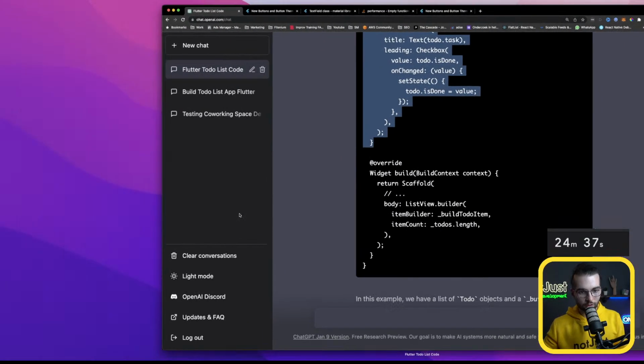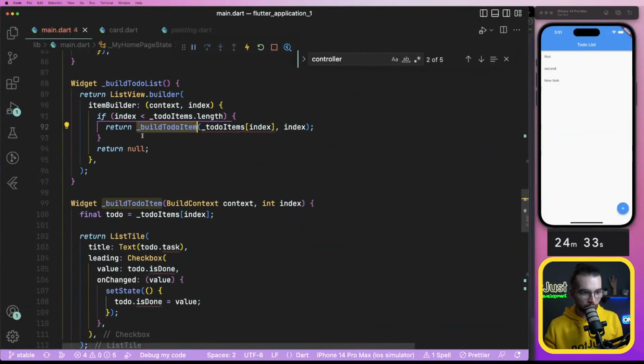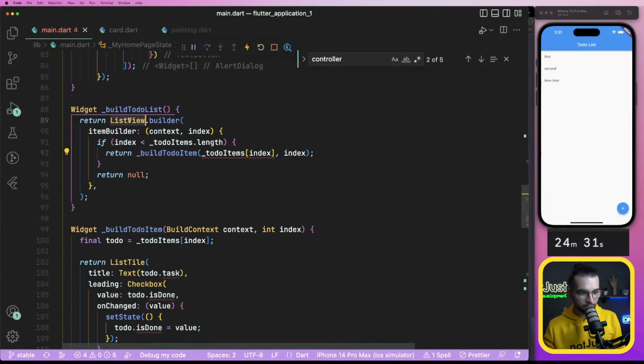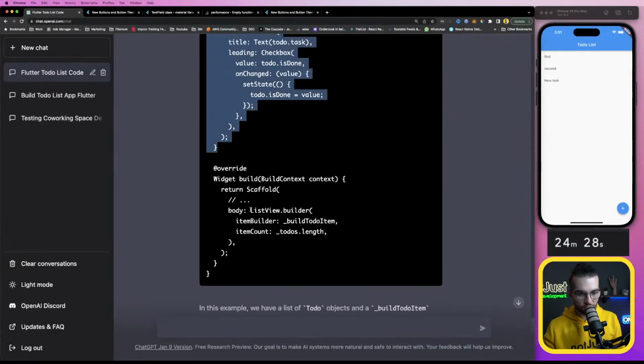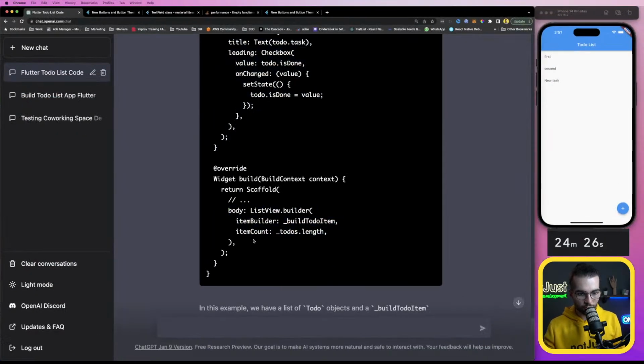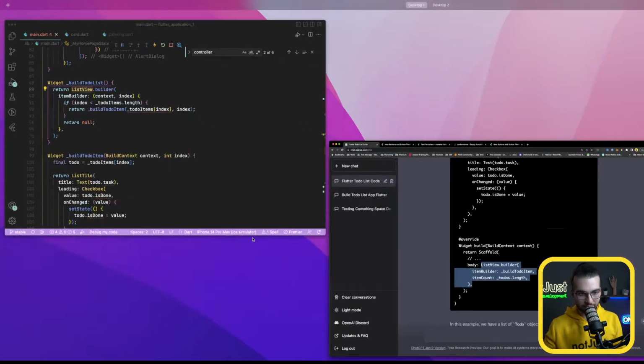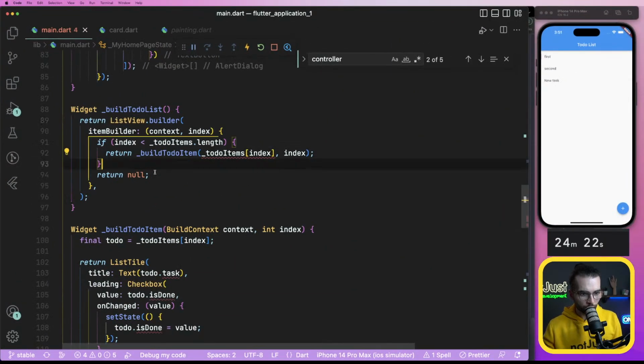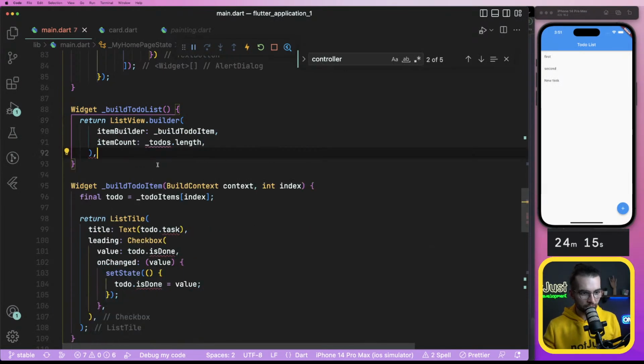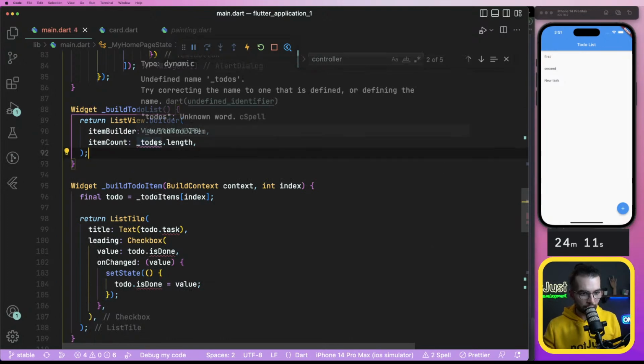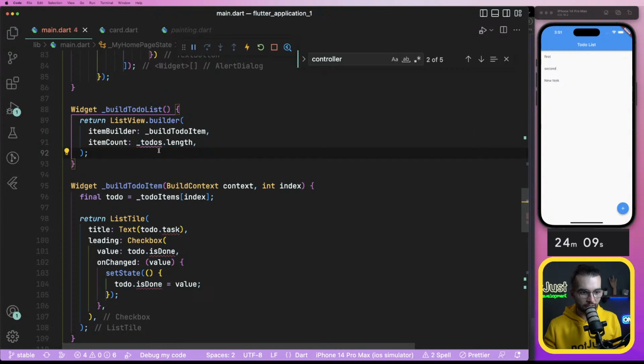List view. Where do I have a list view? Here. It's list view builder. So for the list view builder, I'm gonna replace it with this one. List view builder, I have to replace it with this one. And to-dos, try correcting. No, it's to-do items.